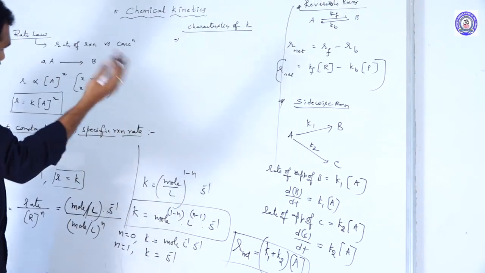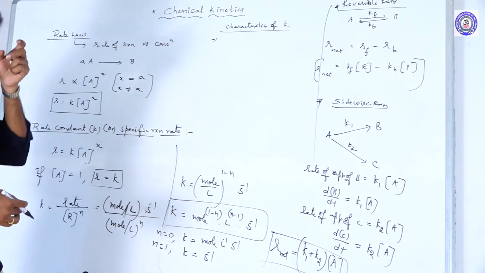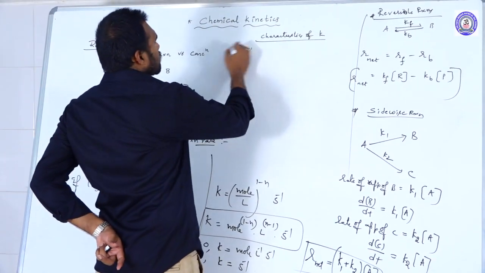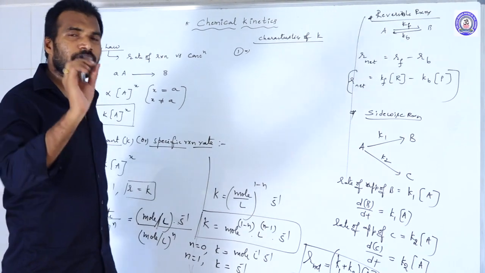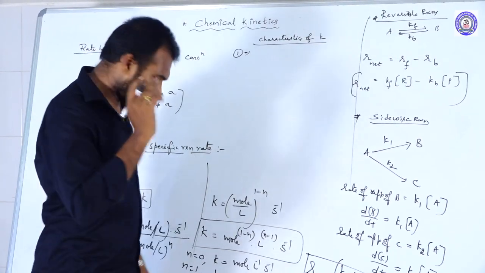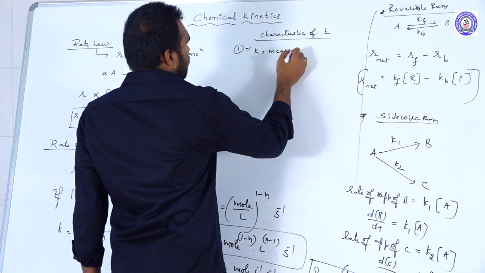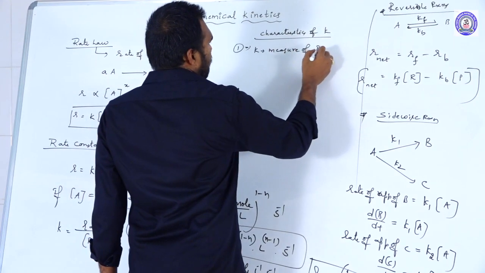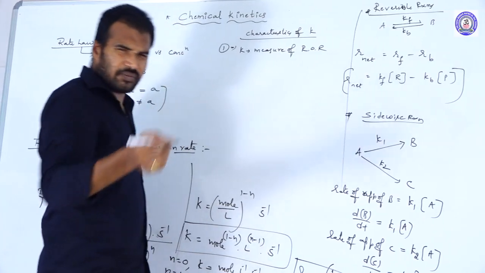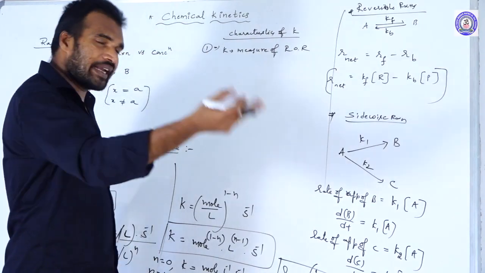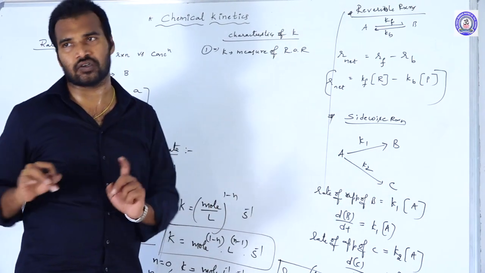Next, what are the characteristics of the rate constant? The first characteristic is that it measures the rate of the reaction. Simply by looking at the K value, we can decide whether the reaction is faster or slower.